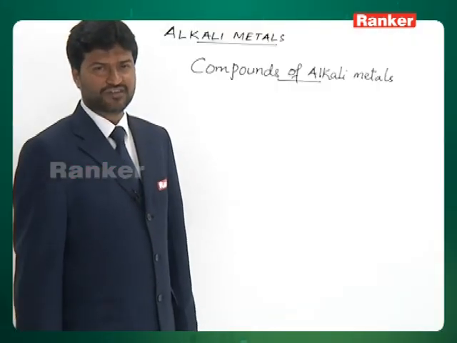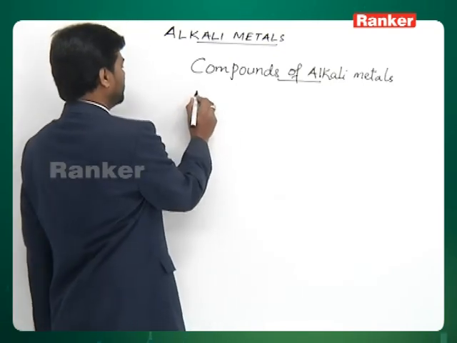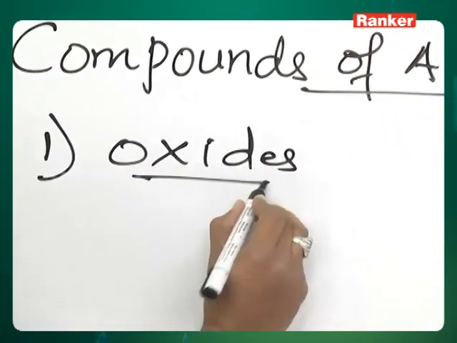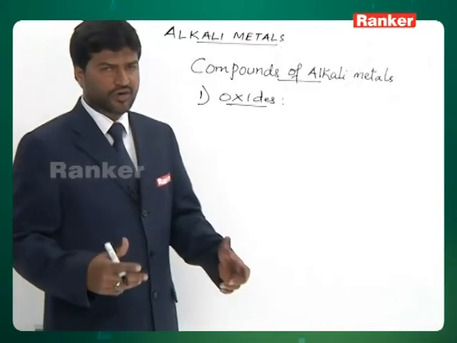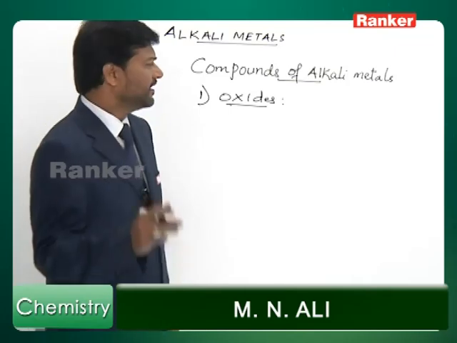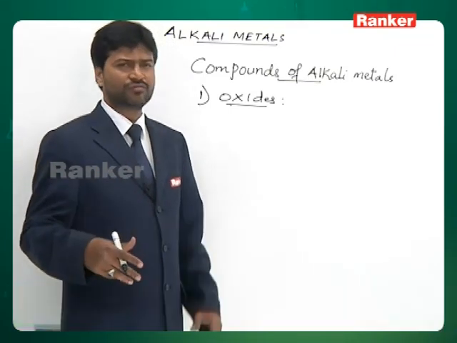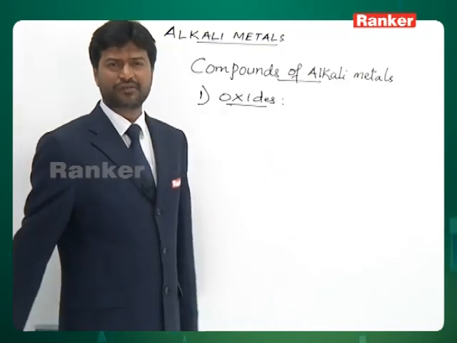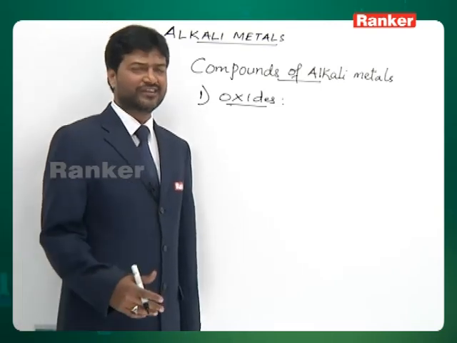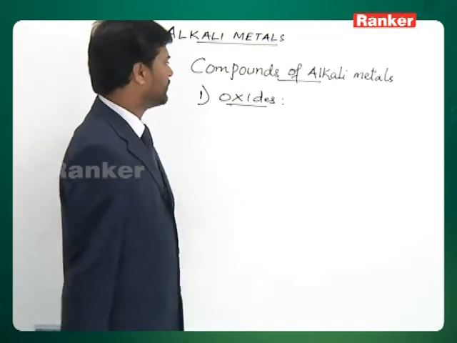Let's learn about compounds of alkali metals. Here, let's first take up oxides of alkali metals. You know, oxides are binary compounds of any element with oxygen. We know very well that alkali metals can give rise to three types of oxides. We have seen in the previous discussion that when alkali metal reacts with oxygen, you can get three different types of oxides. We said normal oxide, peroxide and superoxide.